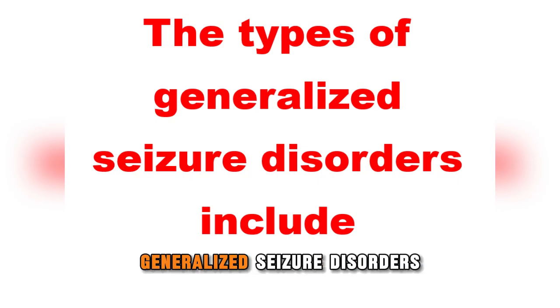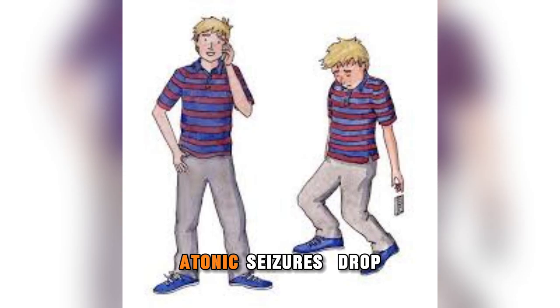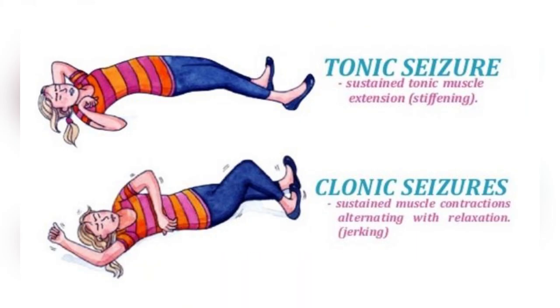The types of generalized seizure disorders include absence seizures, or petit mal seizures. You stop what you're doing and have a blank stare. Atonic seizures: you lose muscle control and drop to the ground suddenly. Clonic seizures: you'll shake both sides of your body and pass out, or shake one side and not pass out.